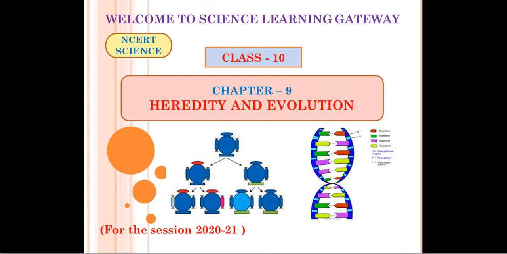So today we are going to start class 10th NCERT Science chapter number 9, that is heredity and evolution. As you can see, the title of this chapter is from biology, and this is one of the important chapters from the biology section. So we'll start this chapter and continue with that.